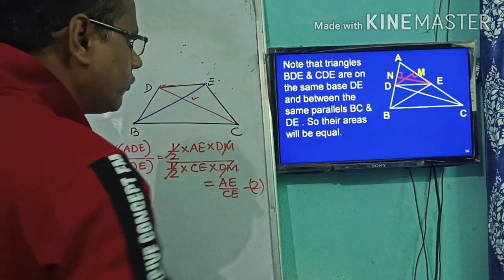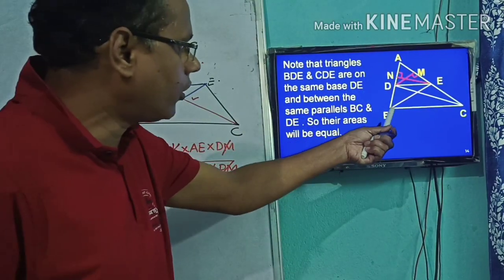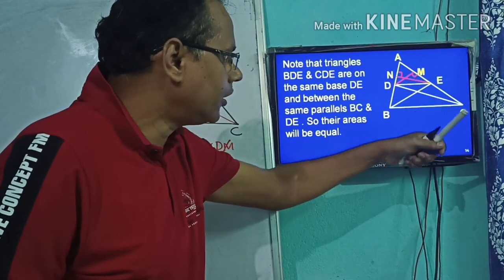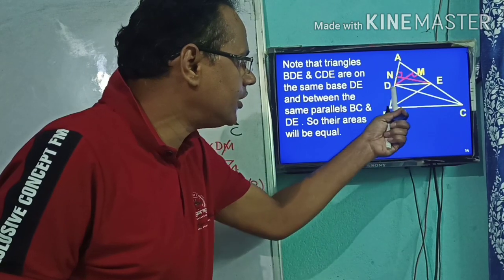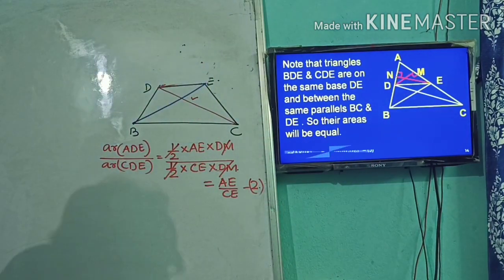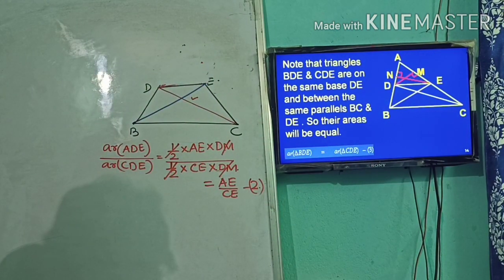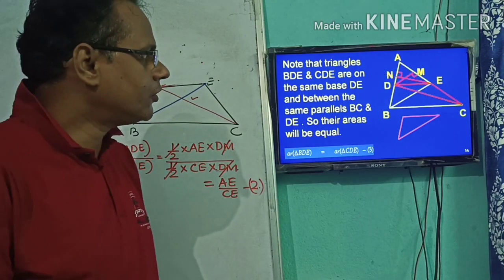Here in the diagram you can see I have separately brought the BDE triangle and the CDE triangle. This is your BDE and this is your CDE.